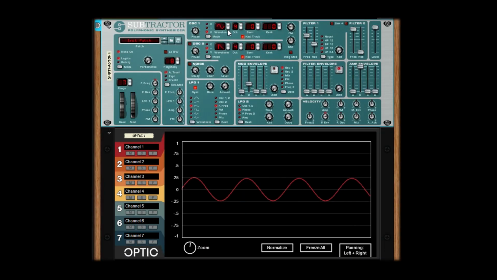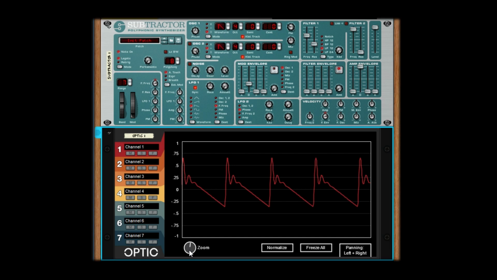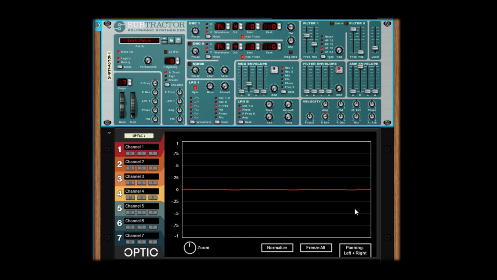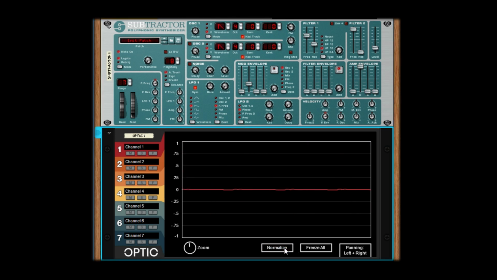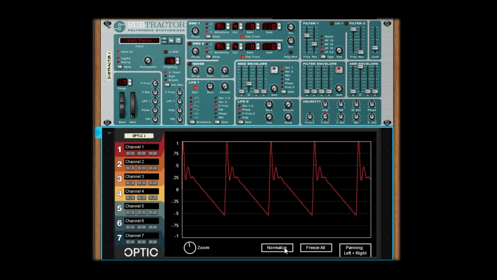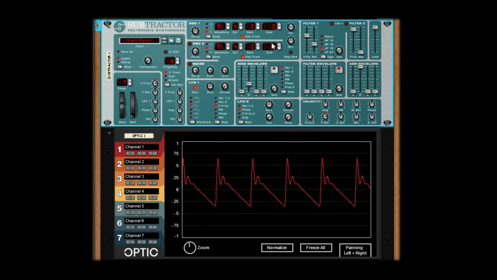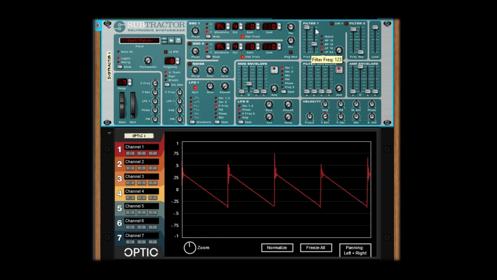While in this mode, the zoom knob controls how much of the incoming signal is shown. And the normalize toggle makes it easy to see the waveform even on low amplitude signals. Optic locks the scope to the rising edge of a signal, offering a consistent point of reference even as the waveform changes.